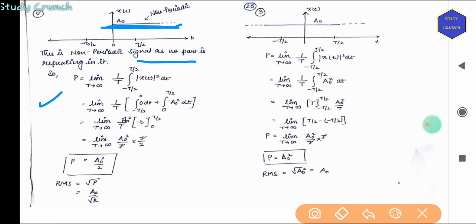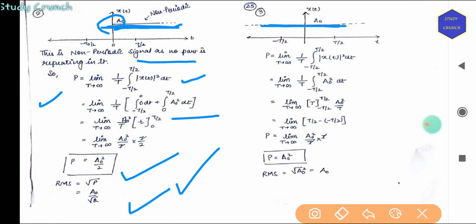So limit t tends to infinity 1 by t, integral of x(t) square dt with a limit of minus t by 2 to t by 2. Then again a naught square dt, because it has a magnitude of a naught. So the answer will be a naught square by 2, and the RMS value will be a naught by root 2. So again this is a power signal. Now if it is extended both sides, then it will be a naught square, because there will be signal on both sides.